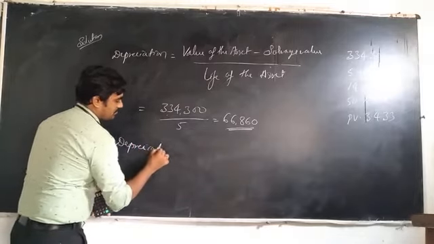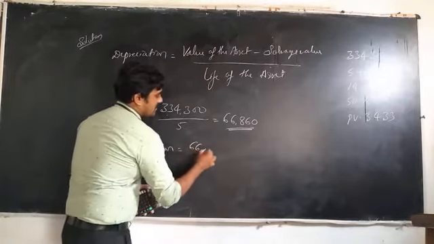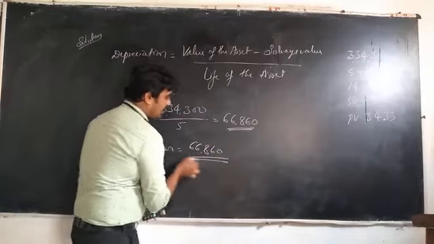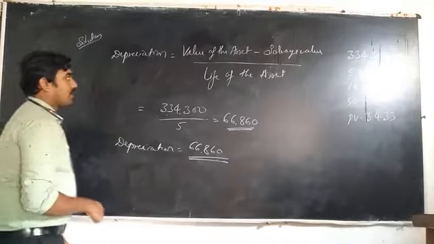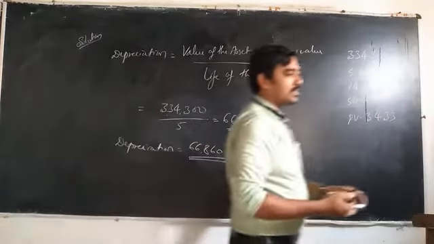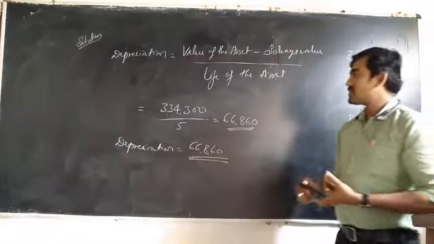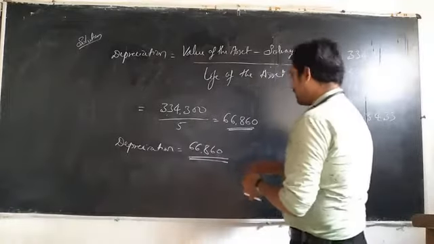Depreciation is equal to 66,860. What is the tax savings on depreciation? How are we calculating tax savings on depreciation? So depreciation into tax bracket.